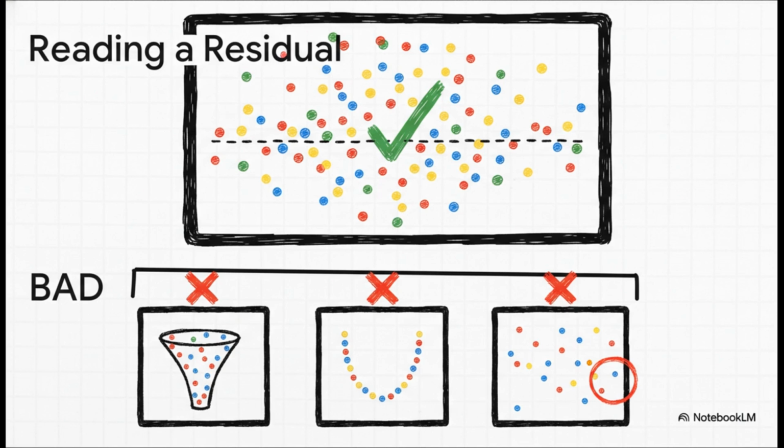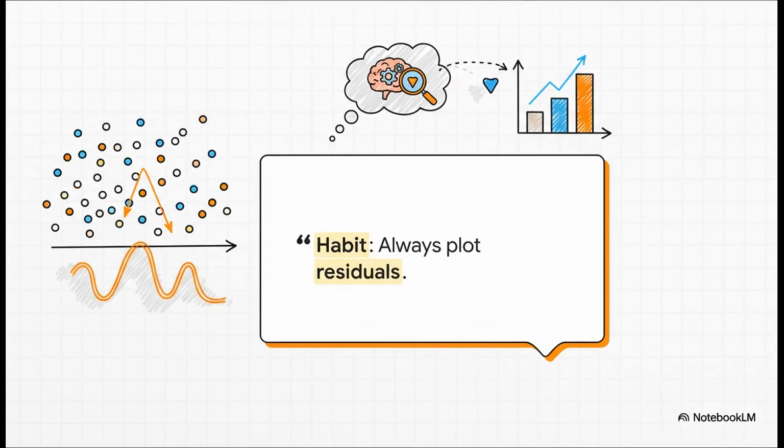It means your model has a hidden bias, a systematic problem that could be leading you to some really bad conclusions. Seriously, if you remember one single thing from our entire investigation today, let it be this. Always, always plot your residuals. It is the golden rule. It is the single most powerful diagnostic tool you have to find out if your model is a genius or, well, a fraud.